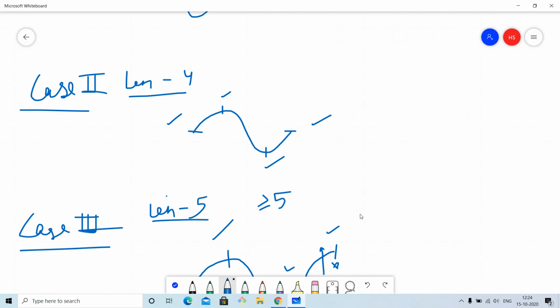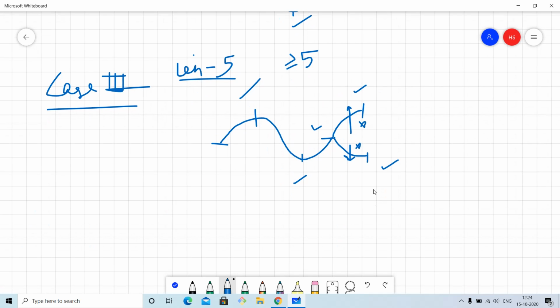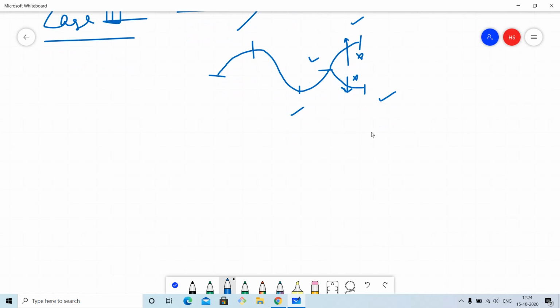Any other variation would lead to an increasing or decreasing monotone triple, and we do not want that in our resulting subsequence. So these are our observations.